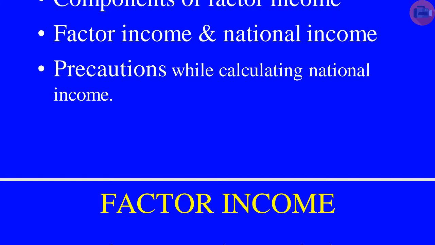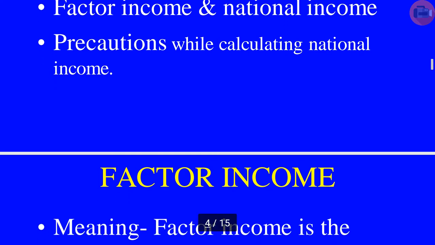Similarly, what is national income? I told you, it is the sum total of all the final goods and services produced in a country plus income coming from abroad comprises our national income. So national income is equal to NNPFC, and then at last we'll see the precautions while calculating national income.